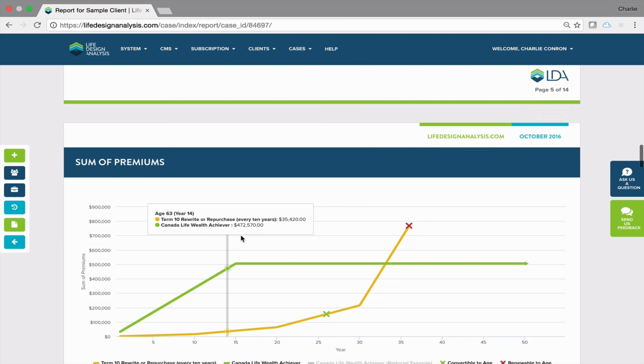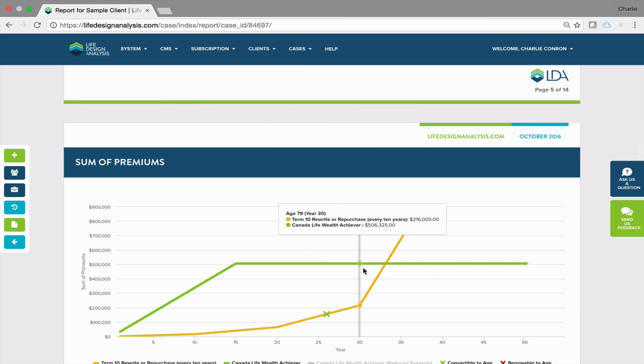Now, the other thing, though, is they might say, well, I'll just drop it. I don't need insurance at that point. We want to make it worth their while. So I really want us to focus in on this difference here, and we can see it's roughly about $300,000. We'll get an exact number when we look at that presentation summary.